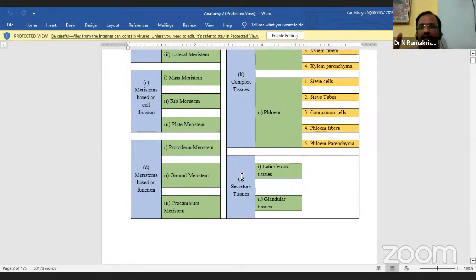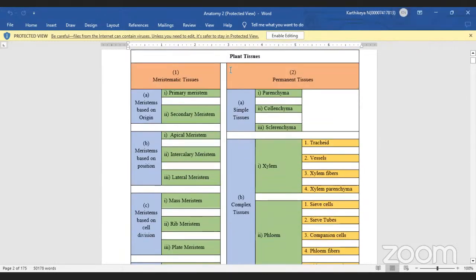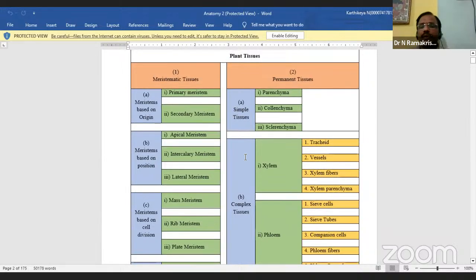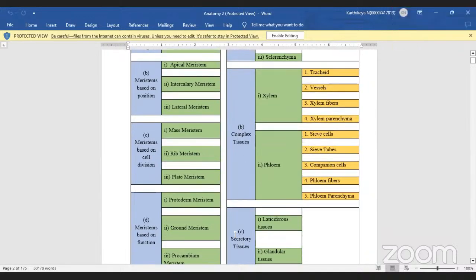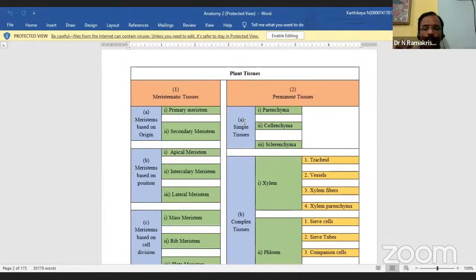Secretory tissue. Okay? Once again, the permanent tissues are three types: simple tissues, complex tissues, and secretory tissues. Is it okay now? What is the meaning of simple tissues? Simple tissues means a group of similar cells that perform a common function. Is it okay?